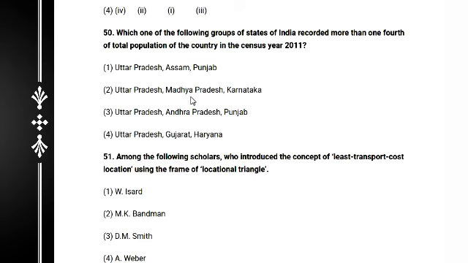The correct answer is Uttar Pradesh, Madhya Pradesh and Karnataka. The other options had Andhra Pradesh, Punjab, Gujarat, Haryana and Assam. So the correct answer is option 2, Uttar Pradesh, Madhya Pradesh and Karnataka.